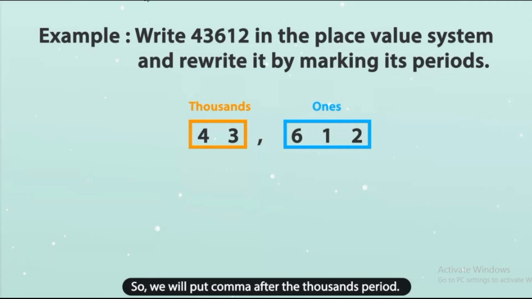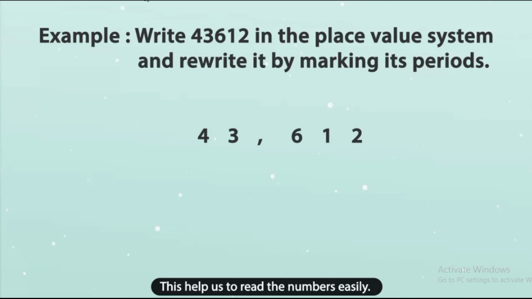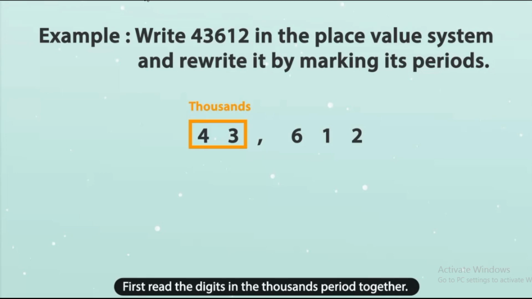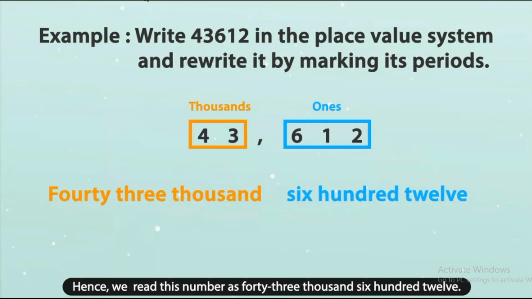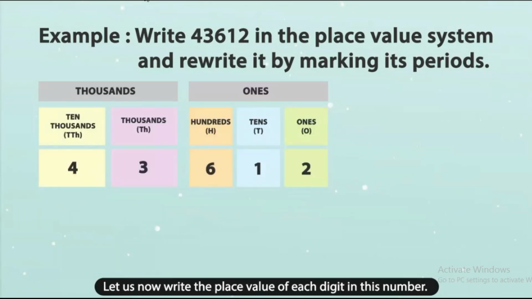So, we will put comma after the thousands period. This helps us to read the numbers easily. First, read the digits in the thousands period together. Then, follow it by reading the digits in the ones period together. Hence, we read this number as 43,612.